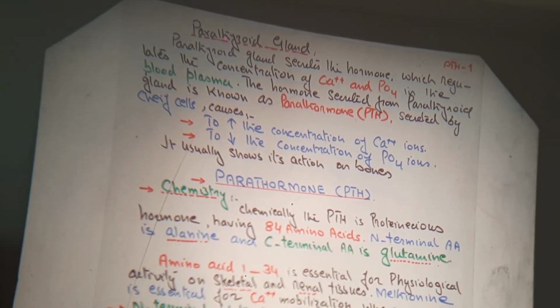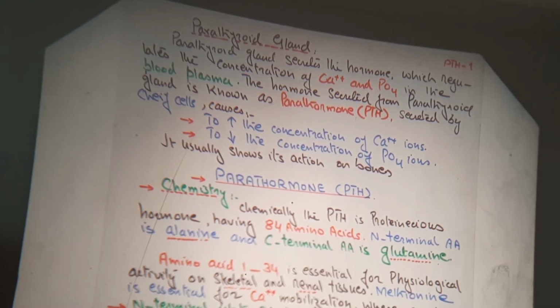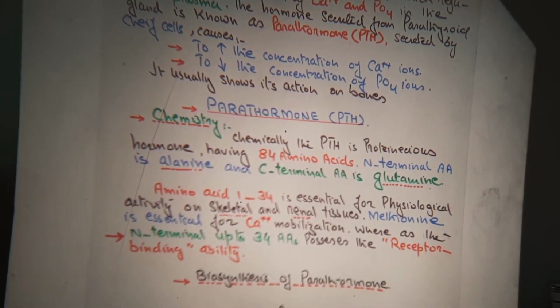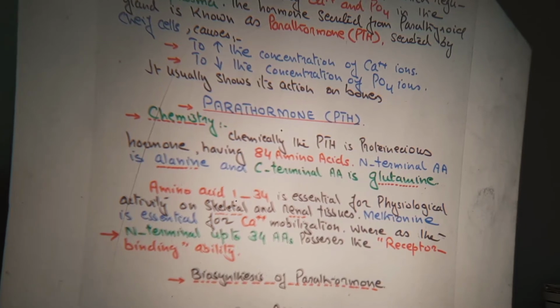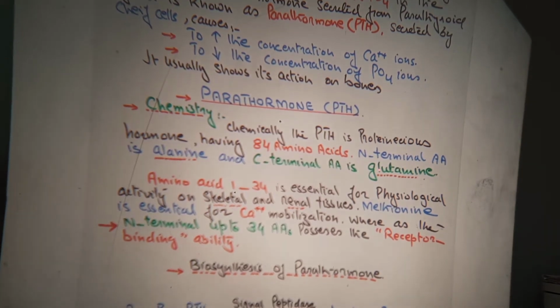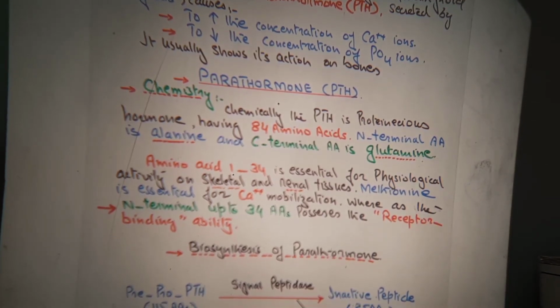Now the parathormone or the parathyroid hormone, first of all we have to discuss the chemistry of parathyroid hormone. Chemically, the parathyroid hormone is proteinaceous in nature. Again I am telling you that proteinaceous hormones are those which are composed of amino acids. So this hormone has 84 amino acids, the N-terminal amino acid is alanine and the C-terminal amino acid is glutamine, right? N-terminal alanine and C-terminal glutamine.